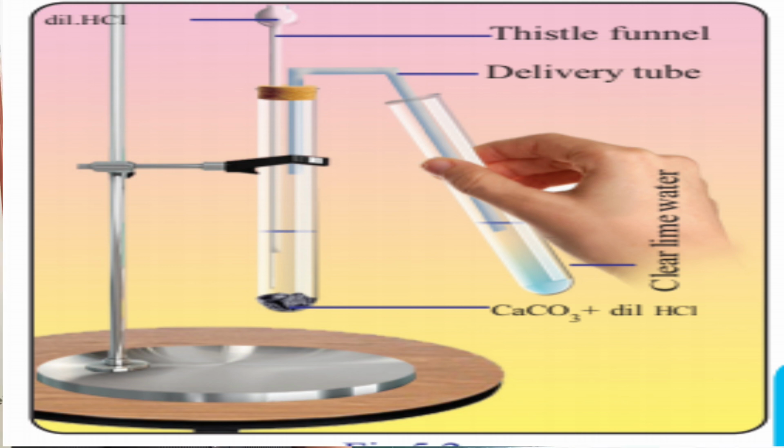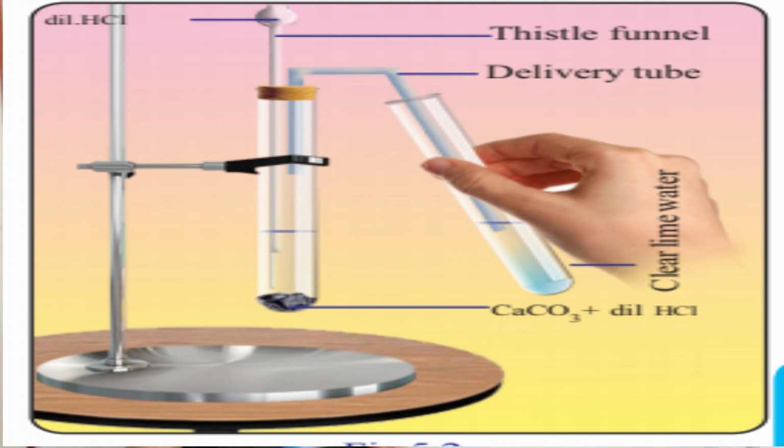Have a look at the figure. There in the test tube they have taken some calcium carbonate, that is marble pieces. Marble pieces means calcium carbonate. Okay. In a boiling tube as shown in the figure, add dilute hydrochloric acid to it through a thistle funnel. You can see a thistle funnel.